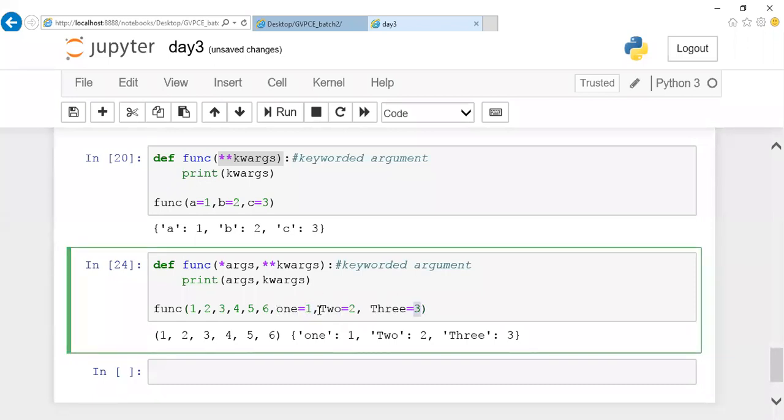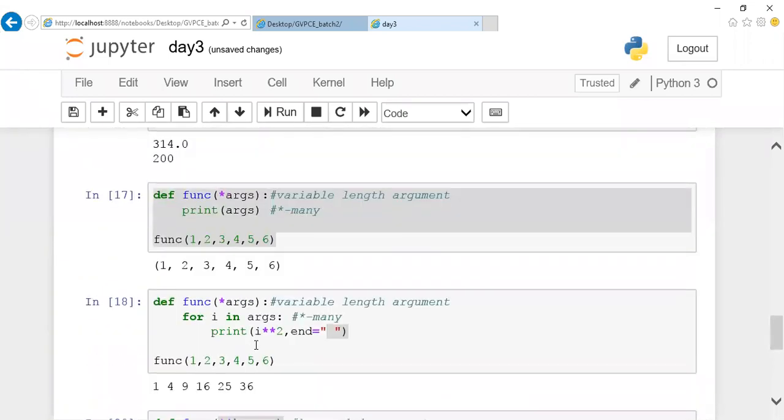I can pass a key-value pair. Treat the first value as a key and the second value as a value. Whatever elements you are passing, they are treated as pairs of values. Okay. This is all about your function, guys. These are the different ways of implementing a function.